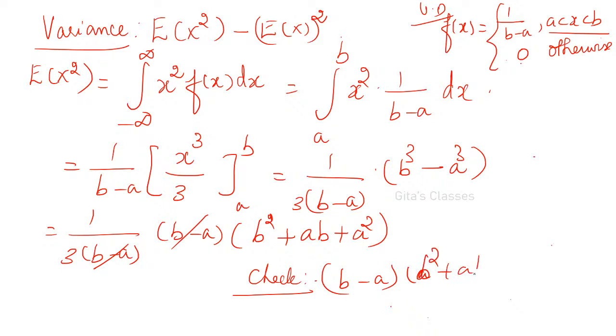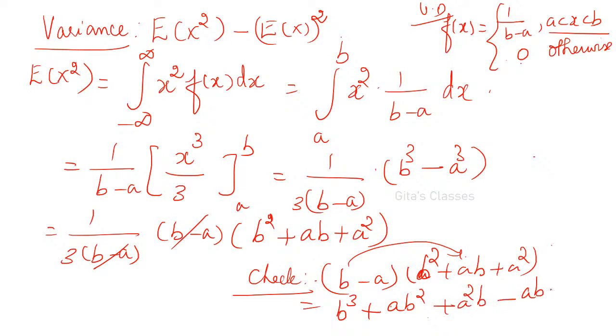B squared plus AB plus A squared: you multiply throughout. First you multiply B with all the three, so B cube plus AB squared plus A squared B, right? Minus AB squared minus A squared B minus A cube, right? So a squared b will get cancelled, and ab squared will get cancelled.